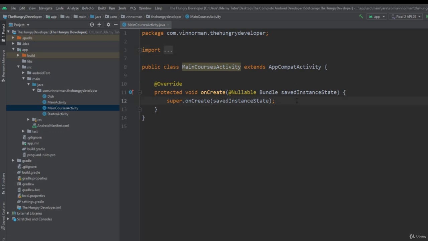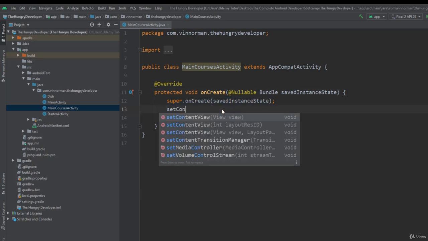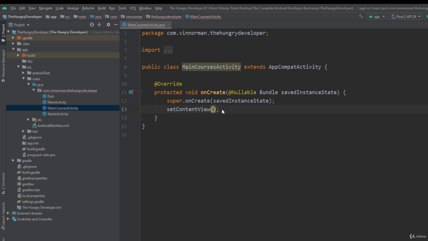We need that to actually have the window on our screen, but after it, do a couple of line breaks, ensuring that your cursor is still within this block here. And we will manually type the setContentView method. So setContentView, autocomplete. Okay, and the setContentView method is complaining because it needs a layout file. So that's the thing we'll do next.